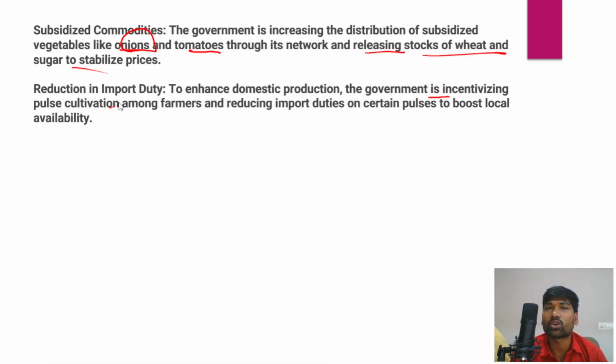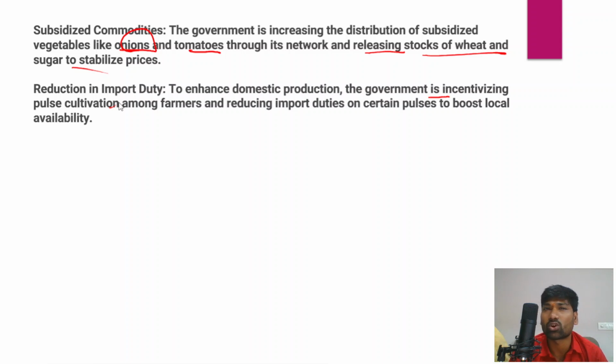So we depend on imported pulses a lot, and when we import pulses from other countries, of course, it costs us a lot of money. Therefore, the government of India has been focusing on the cultivation of pulses across different agroclimatic zones in India itself, and that will ensure that we substantially reduce our import dependency on pulses and produce them on our own, and that will also help us reduce food inflation in the longer period of time.